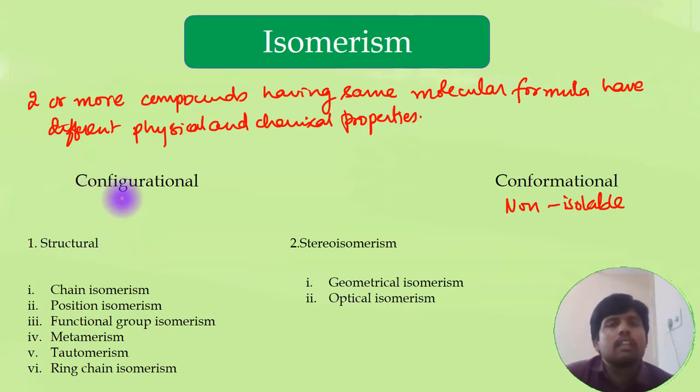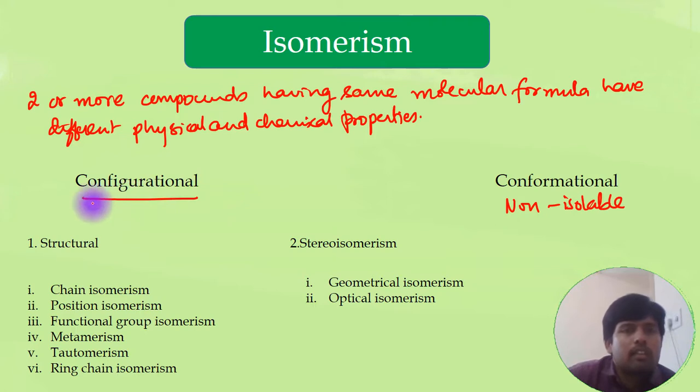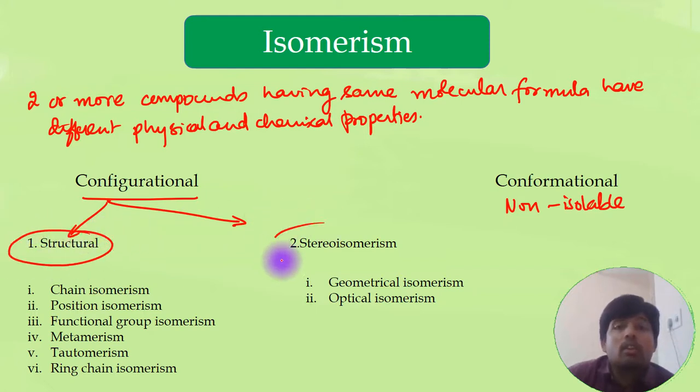So configurational isomerism, when we say, the compounds differ in the bonding actually. So because of that, there will be considerable difference in the chemical and physical properties. So we have two types of configurational isomers, the structural isomers and stereoisomers.